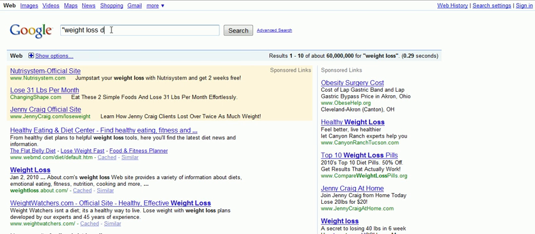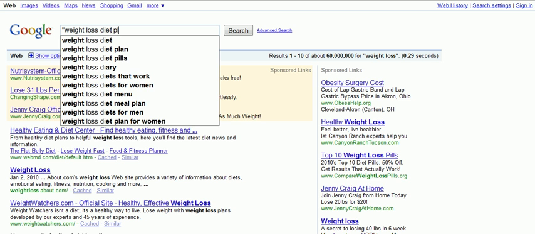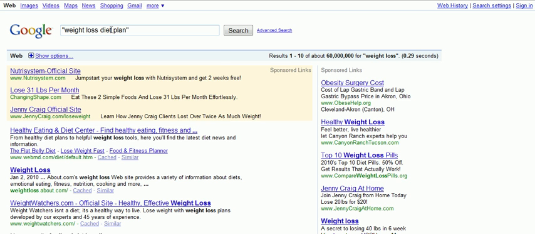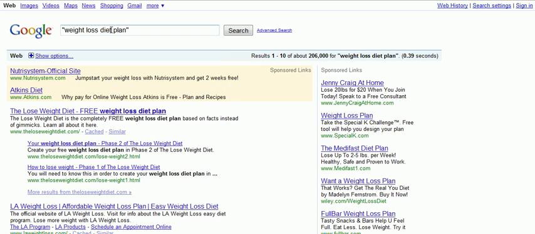Now, if I do something like the phrase weight loss diet plan, for example, the results get quite a bit better just by doing that. Notice now it's clear down to 206,000 competing sites for that phrase. Now, even though this keyword phrase gets less searches, I have a much better chance of getting traffic for it than just going after weight loss.